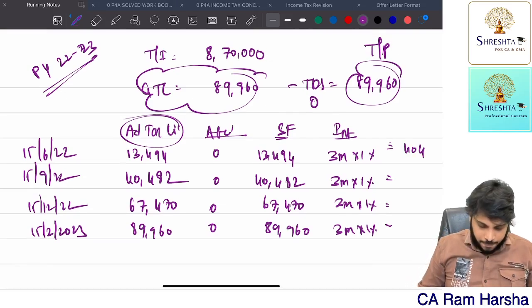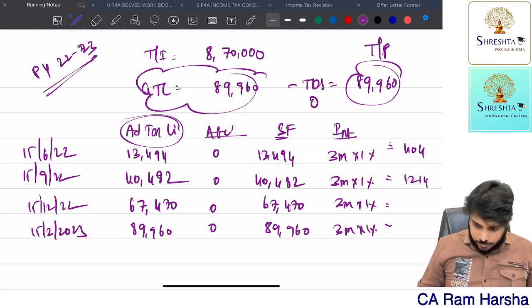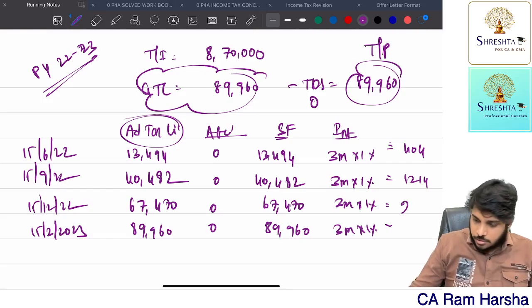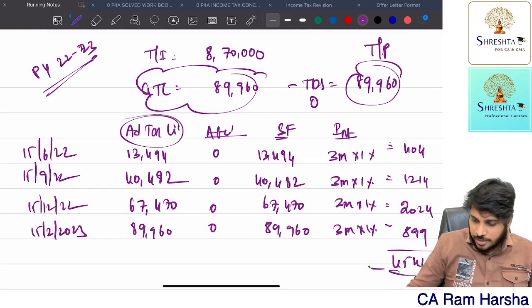404. 1,214. 67,470 into 3%, 2,024. 89,960 into 1%, 899. That's it. Total interest how much? 404 plus 1,214 plus 2,024 plus 899. 4,541 is the total interest as per 234C.